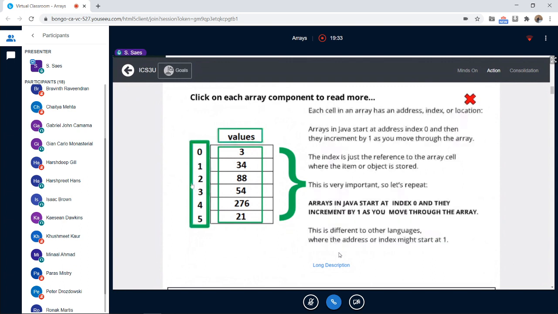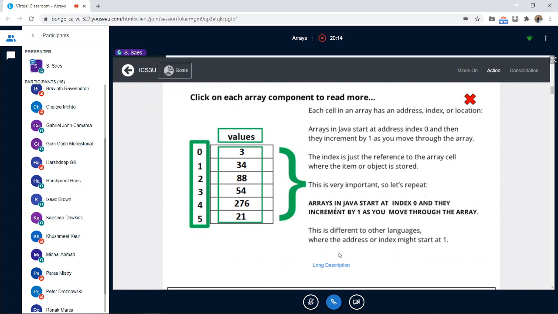So now when I click on index 0, 1, 2, 3, 4, 5, it explains here. Each cell means each box of the column. Each cell in an array has an address, index, or location. Arrays in Java start at address index 0, and then they increment by 1 as you move through the array. So always you have to remember the first value of index is always going to be 0. And then it goes by 1. 0, 1, 2, 3, 4, 5. Okay, so this is the rule.